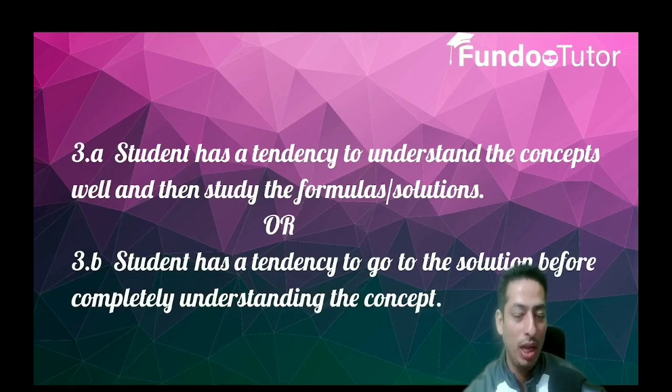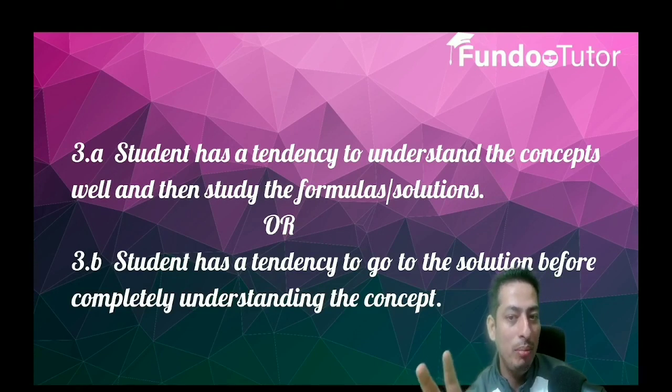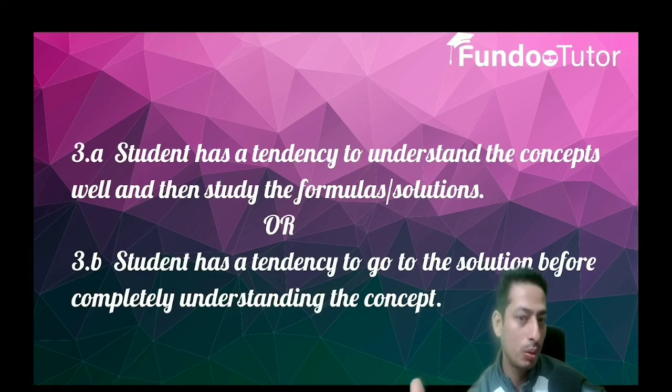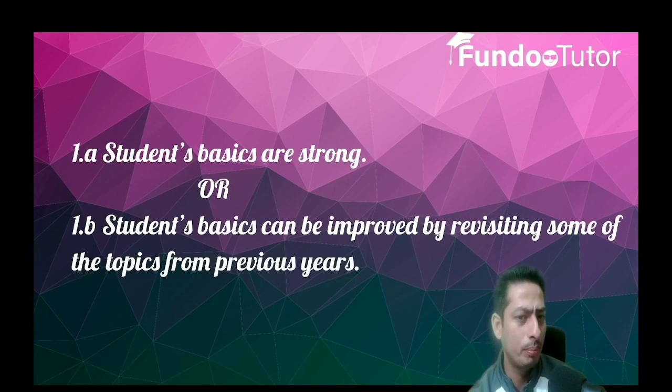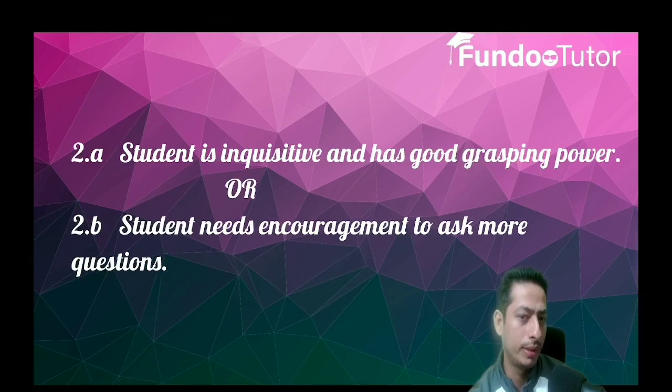If they explain the concept in a way that shows they care about the concept and not just the formula, solutions or answers, you can tell. So you need to find out these three things about the student: tendency to understand the concept or go directly to the solution, whether the student asks a lot of questions or just stays quiet in a passive mode, and whether the basics are strong or not. That's it.